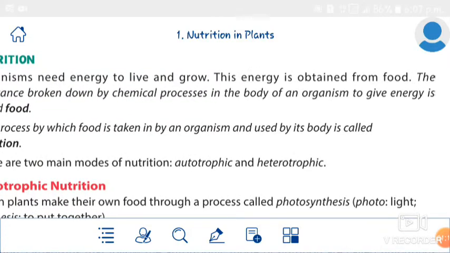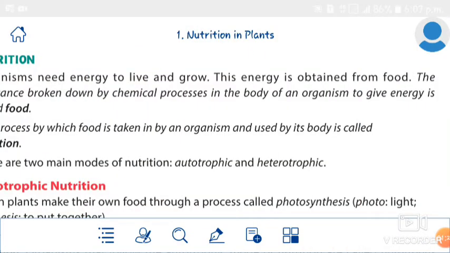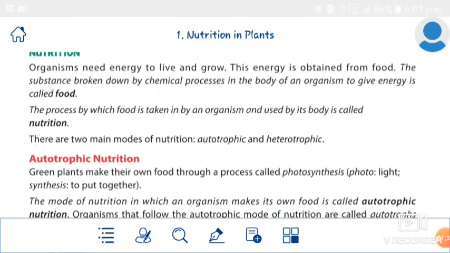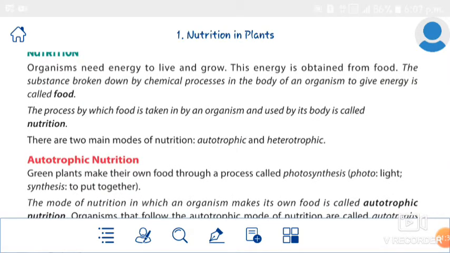The substance broken down by chemical processes in the body of an organism to give energy is called food. Repeat it everyone. The substance broken down by chemical processes in the body of an organism to give energy is called food.